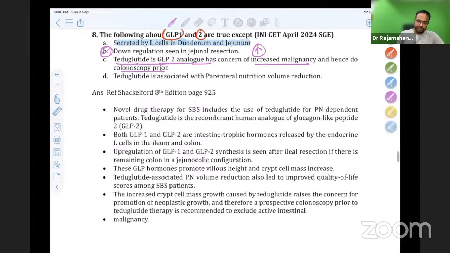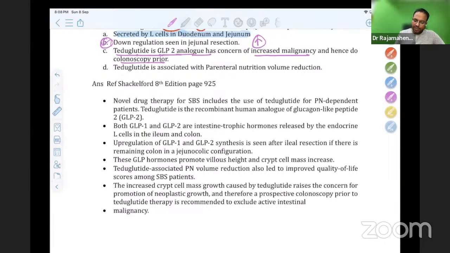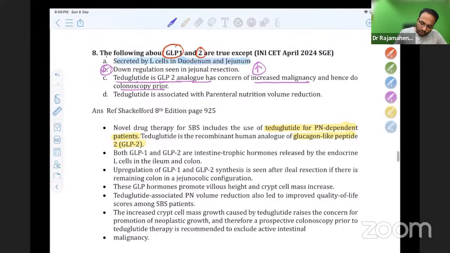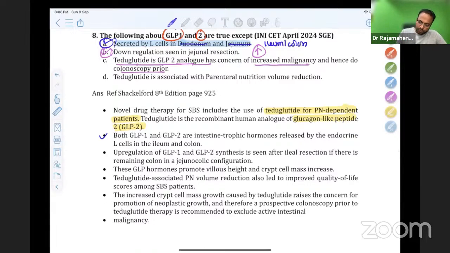So let us see about this disease. Novel drug therapy for short bowel syndrome includes teduglutide for parenteral nutrition dependent patients. It is a recombinant human analog of glucagon-like peptide 2. It is a GLP-2 analog. Both GLP-1 and GLP-2 are tropic hormones released from, this point is a little mistake here. It is also wrong. A is also wrong. It is not secreted by duodenum and jejunum. It is from ileum and colon. So both GLP-1 and GLP-2 are intestinal tropic hormones secreted by endocrine cells in ileum and colon. Don't forget this point. It is not from jejunum.